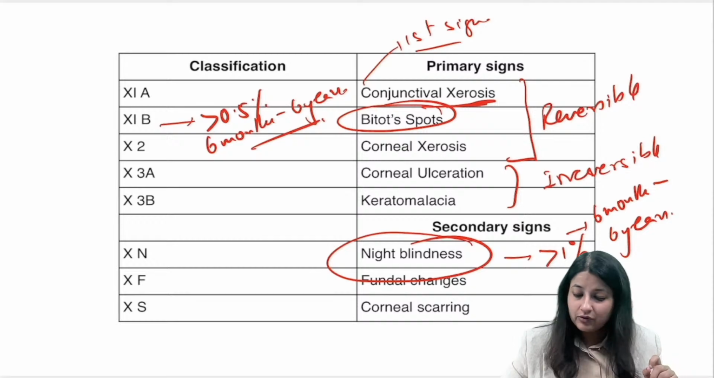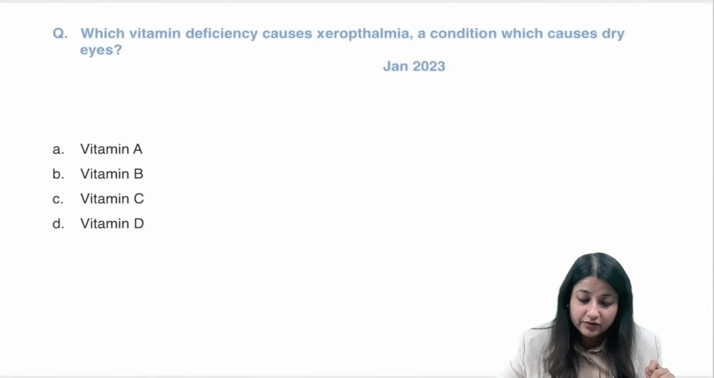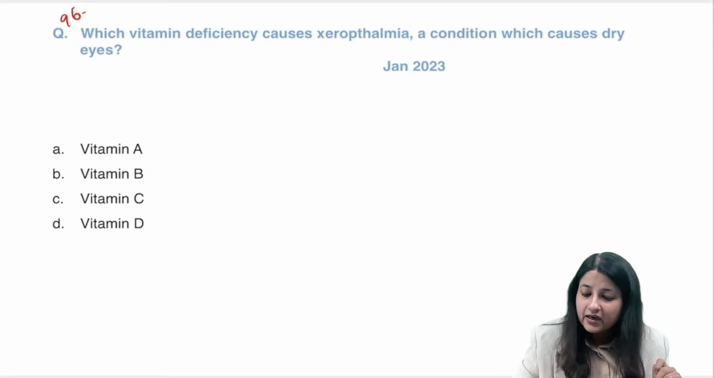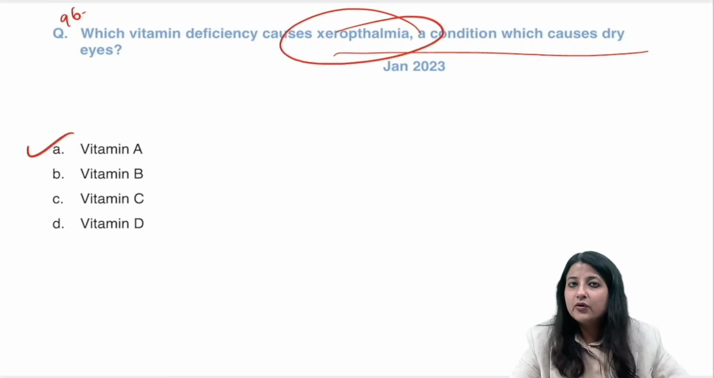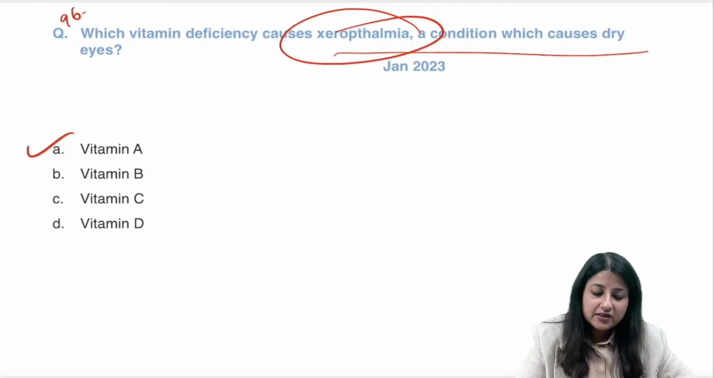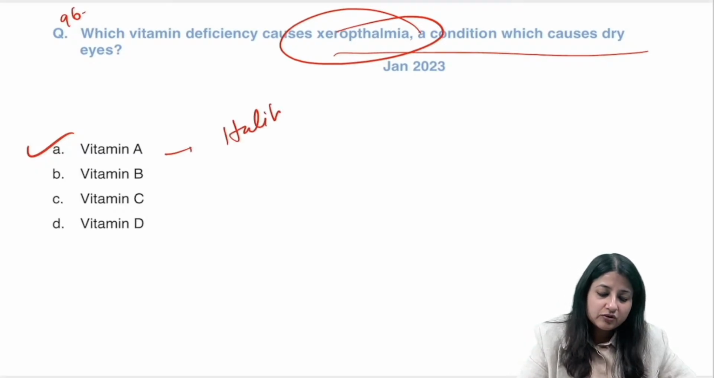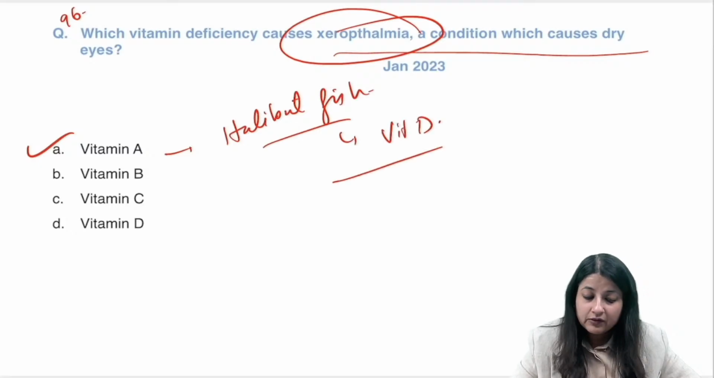ओके, चलो, ऑल राइट. मूविंग टू द नेक्स्ट क्वेश्चन फॉर द डे. सो दिस वाज 95 क्वेश्चन. लेट्स कम टू क्वेश्चन नंबर 96. What is your answer over here? Which vitamin deficiency causes xerophthalmia? Very easy. We all know it is vitamin A. Xerophthalmia is dry eye. Richest source of vitamin A is halibut fish, which is also the richest source of vitamin D. Okay, going to the next one.